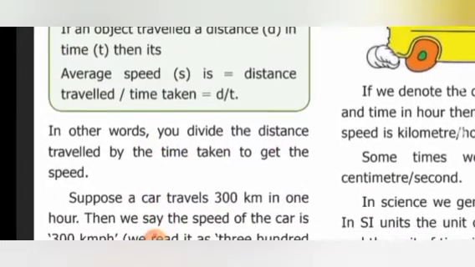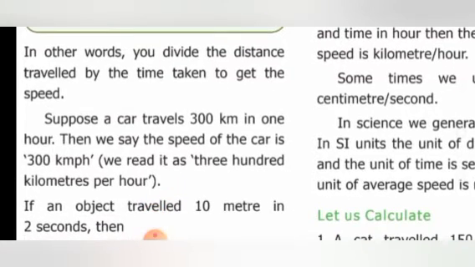Yes. In other words, you divide the distance traveled by the time taken to get the speed. Suppose a car travels 300 kilometers in 1 hour, then we say the speed of the car is 300 kilometers per hour. Km, kilometer, p, per, h, hour.